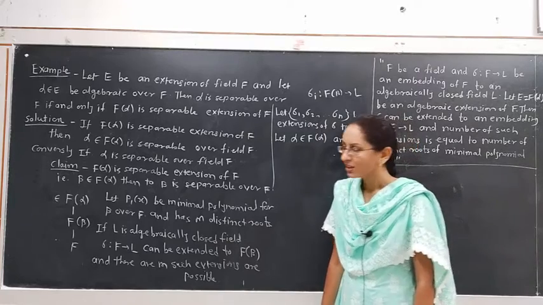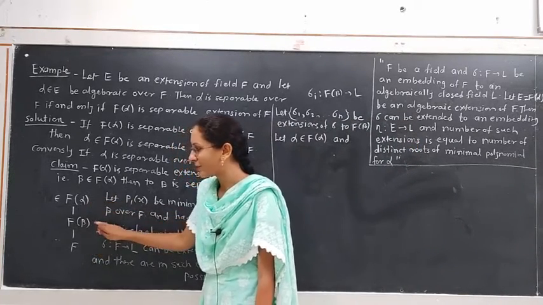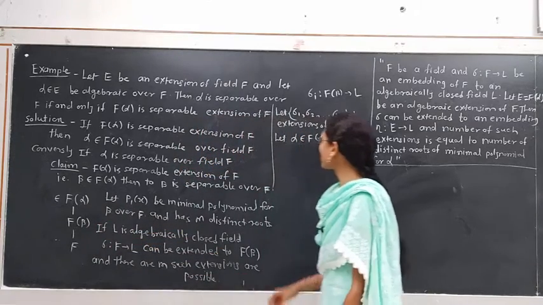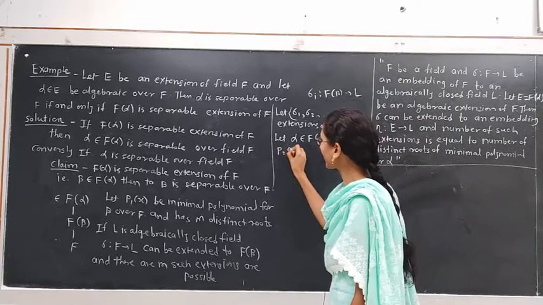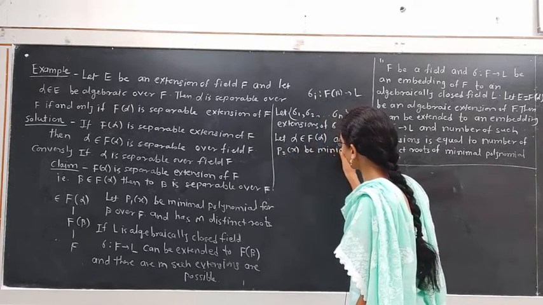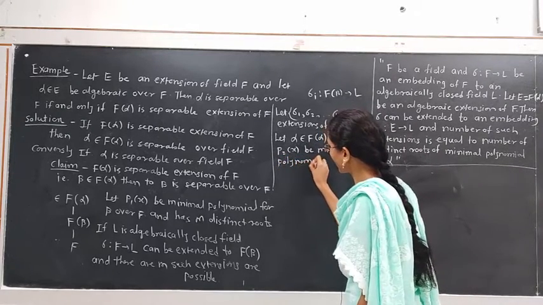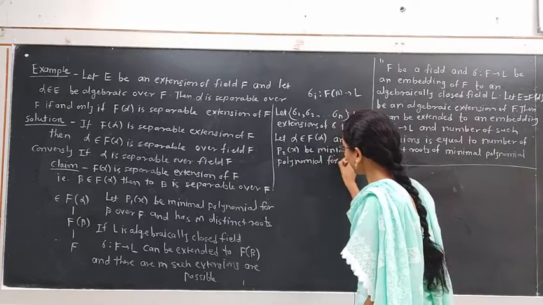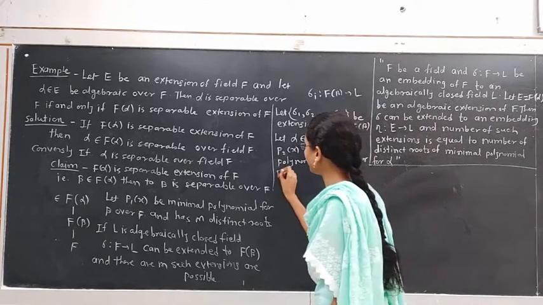But we considered the middle field between F of alpha and F, that is F of beta. So if alpha belongs to F of alpha and p2x be the minimal polynomial for alpha over F of beta.